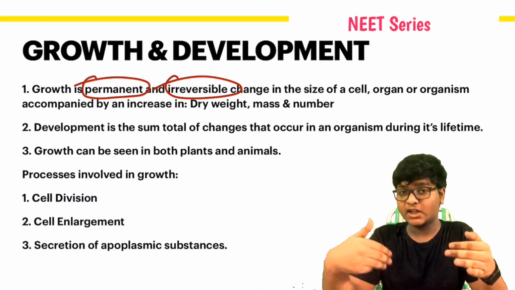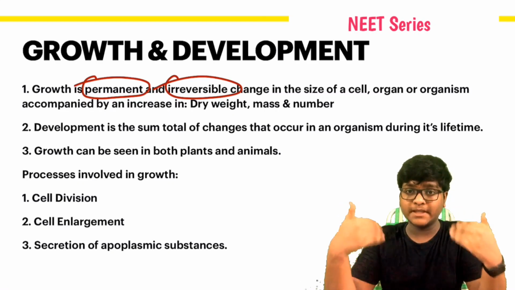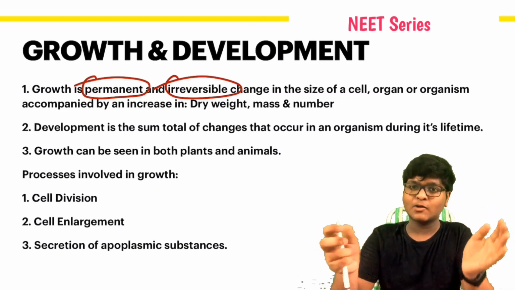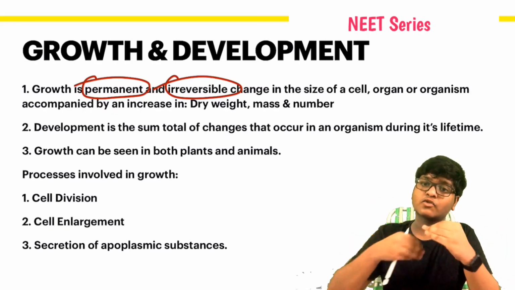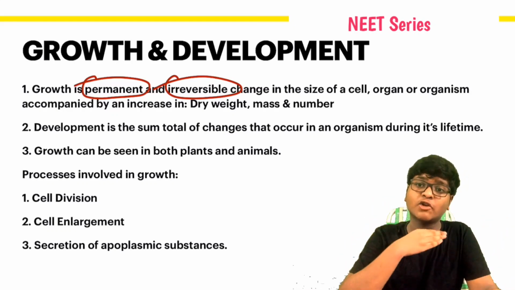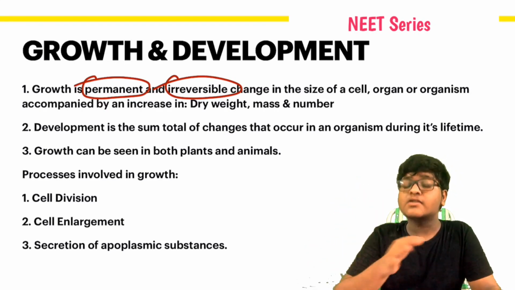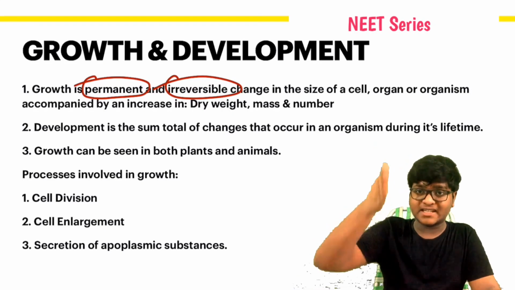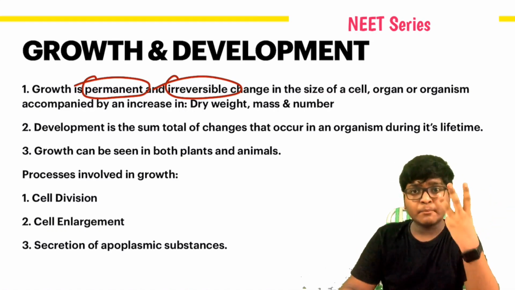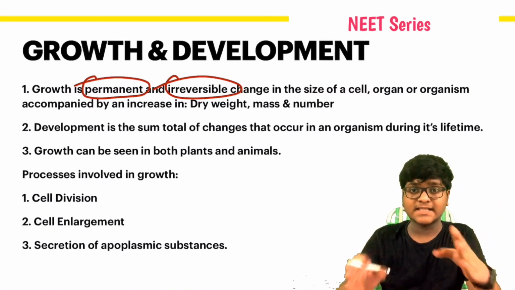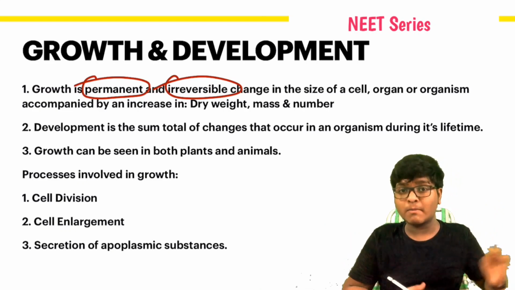Whereas in animal growth, like in human beings and several other animals, the growth is irreversible. It cannot be reversed. And in plants also, it's not reversed. But in plants, growth occurs continuously throughout their life, whereas in animals, growth is not continuous. It's only restricted up to a certain stage. So there are three processes involved in growth, that is cell enlargement, cell division and the secretion of apoplasmic substances.